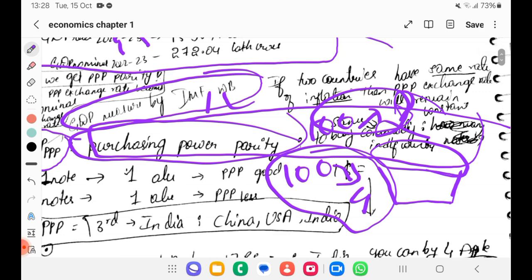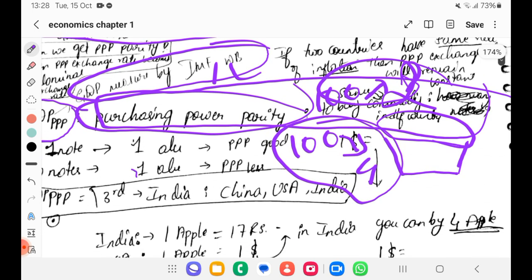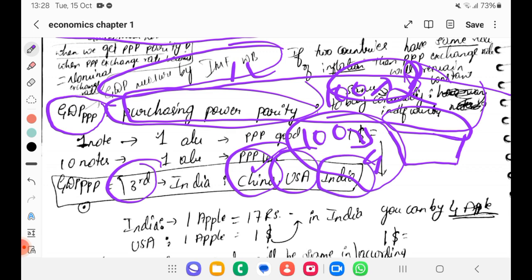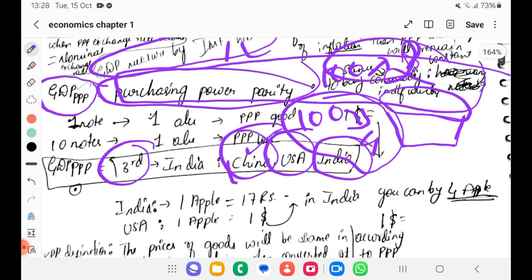India is third largest in purchasing power parity after China and USA. First is China, then USA, and then comes India. In GDP terms, India is 5th; in purchasing power parity, India is 3rd. Understood, I hope.